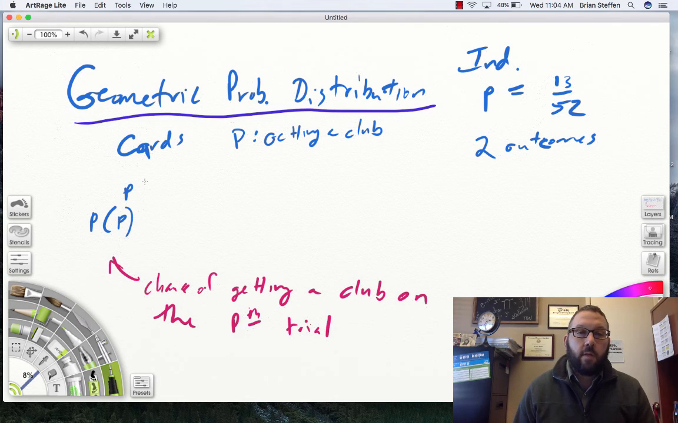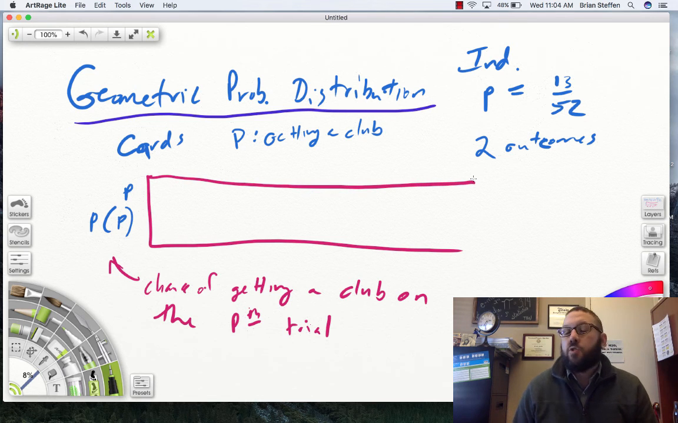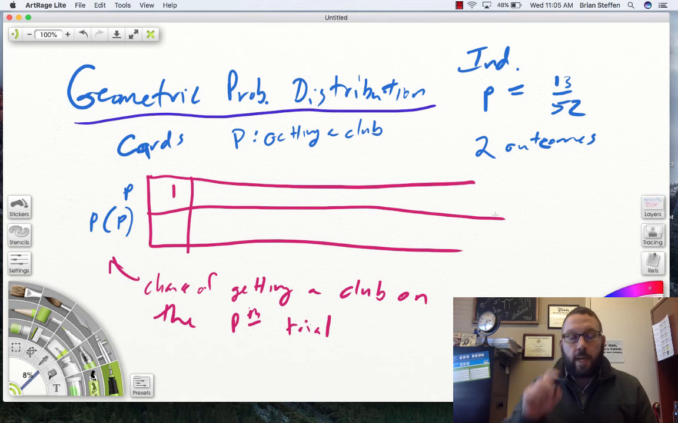So what does that mean? If you're drawing cards and you're looking for a club, what's the soonest you could get a club? You could get it on the first try. So what's the probability that you got a club on the first try? It's going to be 1/4, so I'm just going to write 1/4.